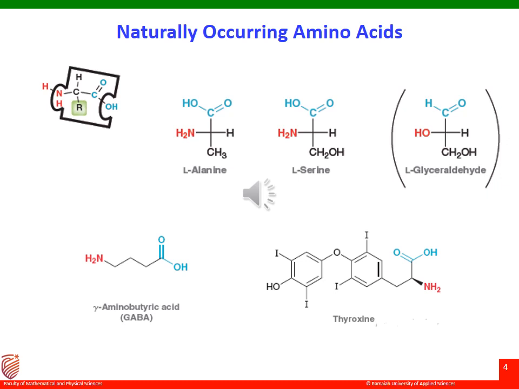Because the amino group is connected to the carbon atom that is alpha to the carboxylic acid, we call it an alpha amino acid, and the configuration at the alpha position we will be discussing a little later.